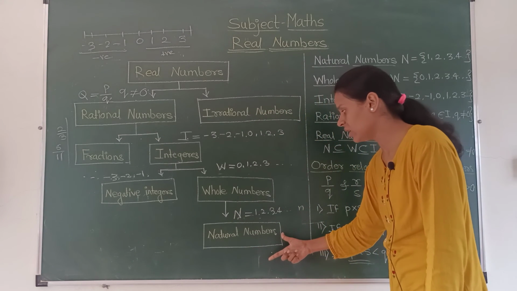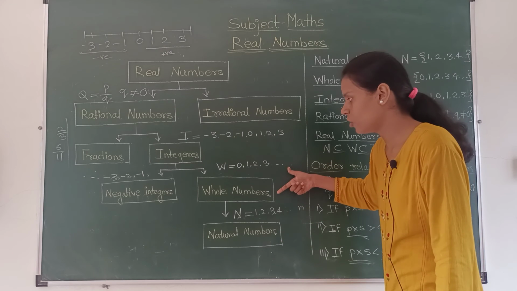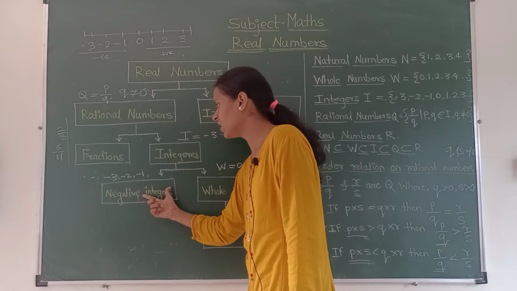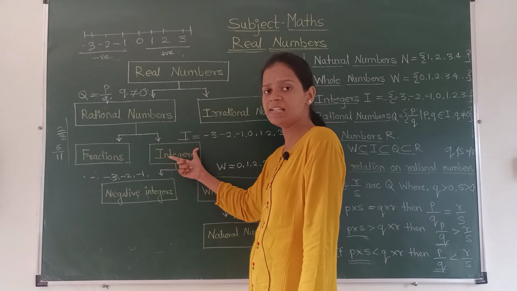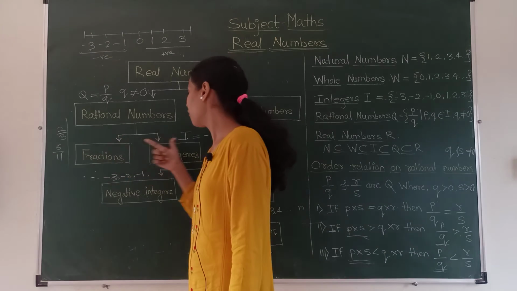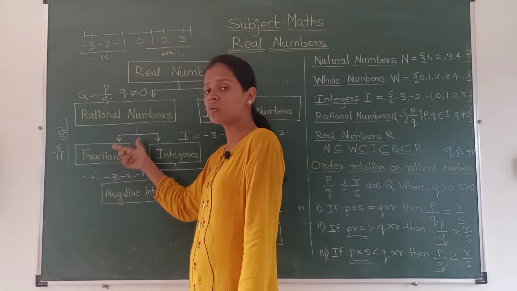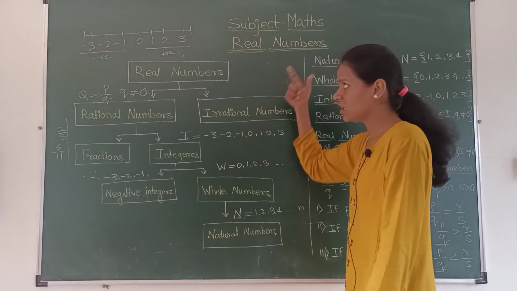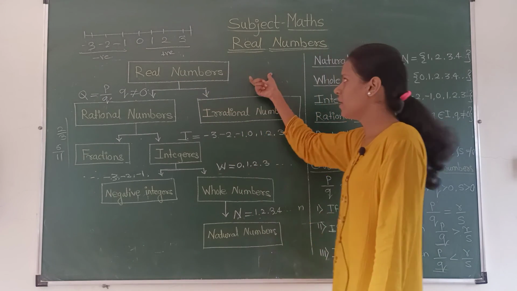Natural numbers are the counting numbers. If you add 0 to natural numbers, it will be whole numbers. If you add whole numbers and negative integers together, you will get the integers. If you add integers and fractions together, the set is called rational numbers, and rational numbers and irrational numbers together are called real numbers.